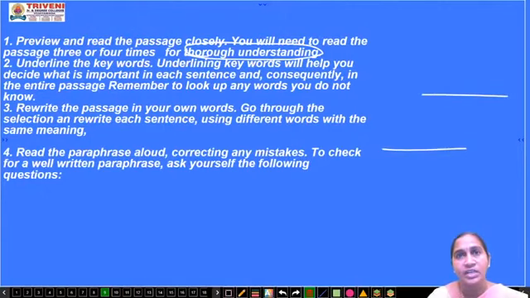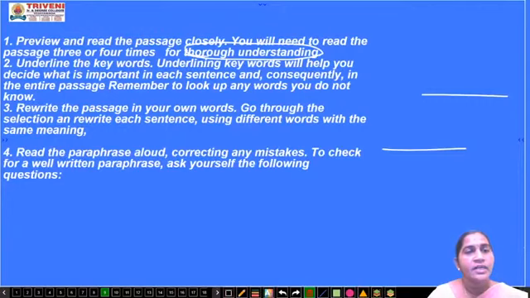When you read your material, when you want to understand each and every point, first you will do a rough reading, then you will go on reading the important lines. When you find some important word in it, you will just underline it, right? Underlining keywords will help you to decide what is important in each sentence, every sentence, okay? And consequently, in the entire passage, you will find out some important words in it. Remember to look up any word you do not know. Suppose you don't know the meaning of it, just take the help of a dictionary and try to find out the sense of it.